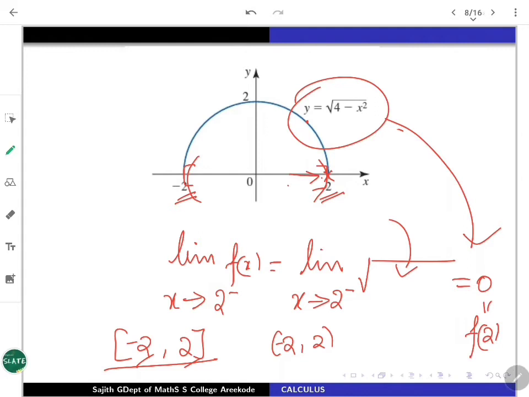Obviously, one can look at various helpful theorems to do all such things. For example, if f is a function which is known to be continuous at a point a, and g is another function which is also continuous at a, both these functions are continuous at a.